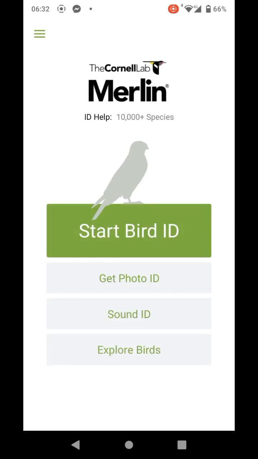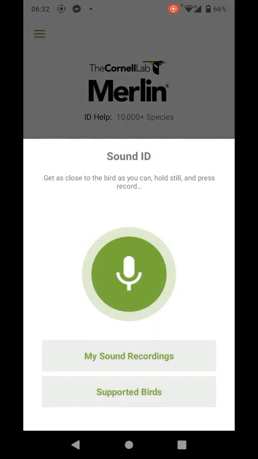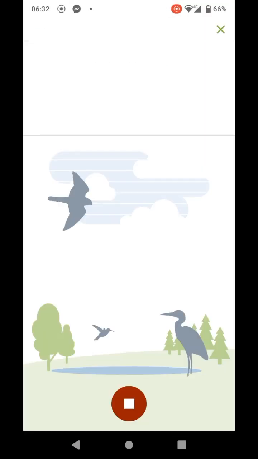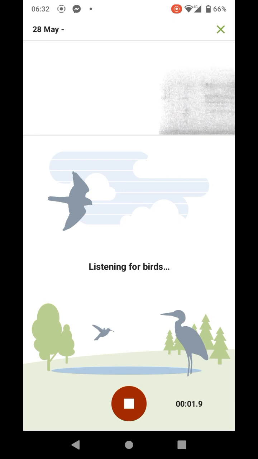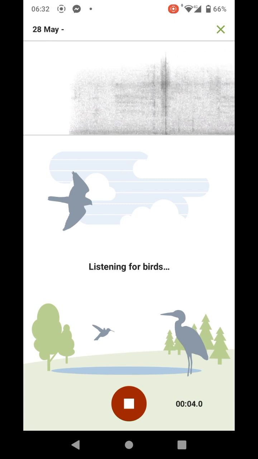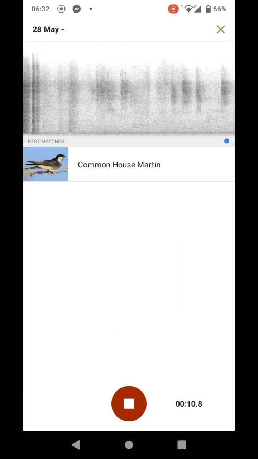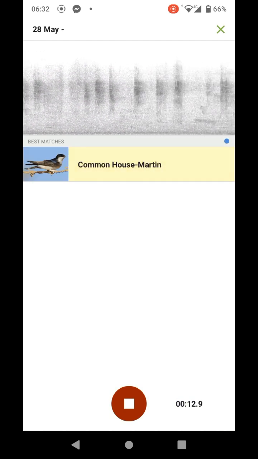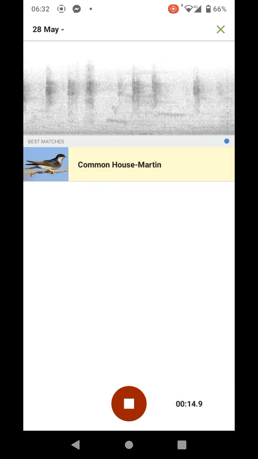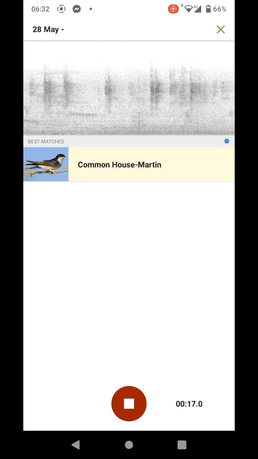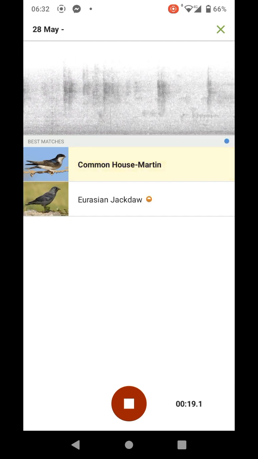For me, the Sound ID section is very useful. Start it up and the app will scan for birdsong. You can see the scanning in progress at the top of the screen. When a birdsong is recognized, it is listed on screen with an image of the bird. The selection will color yellow when that bird species can be heard.